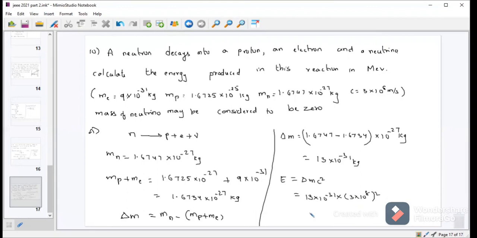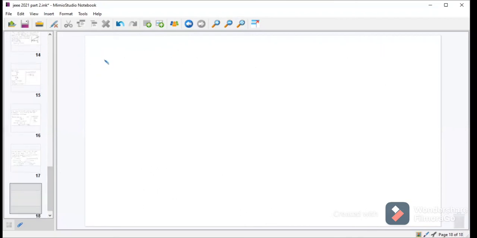So by solving, you will get 1.17 into 10 power minus 13 joules, or E can be written as 1.17 into 10 power minus 13 by charge of electron 1.6 into 10 power minus 19, which you will get 0.73 into 10 power 6 electron volt. But question was asked in million electron volts. So in place of 10 power 6, I am writing MeV, million electron volts.